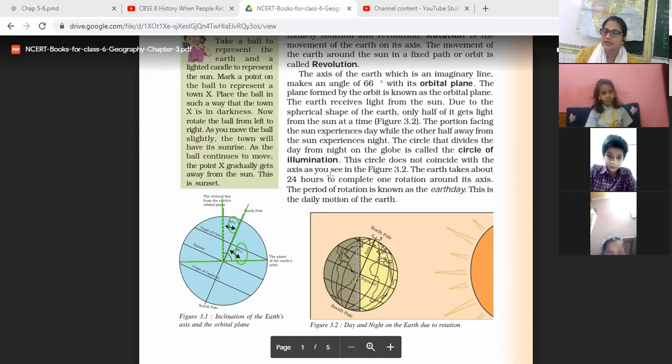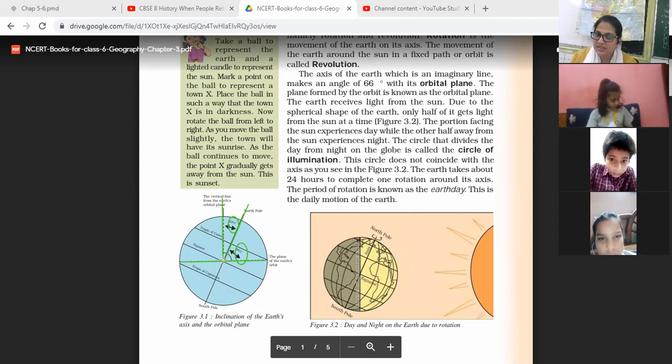Due to this inclination, it forms 66 and a half degrees with its orbital plane.